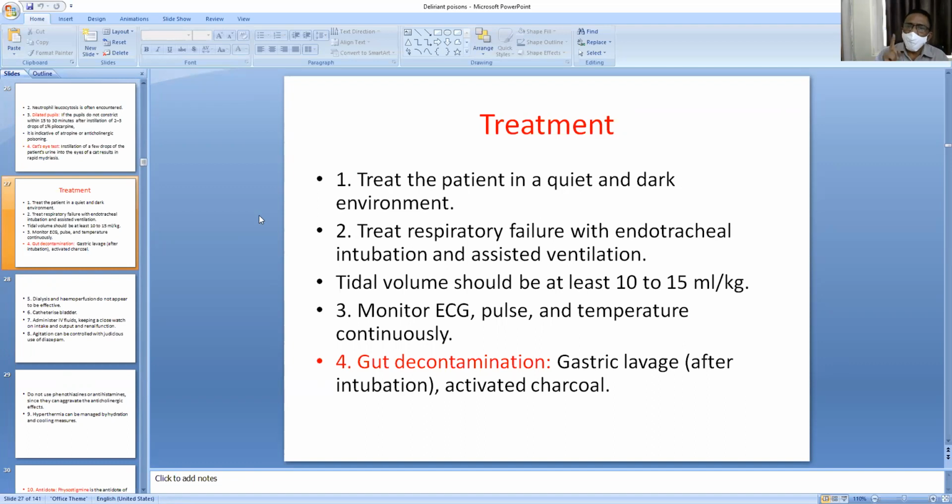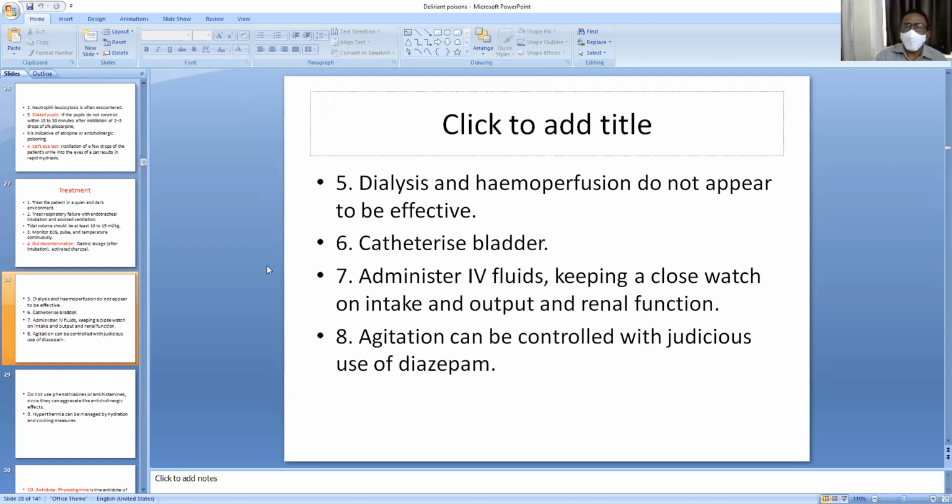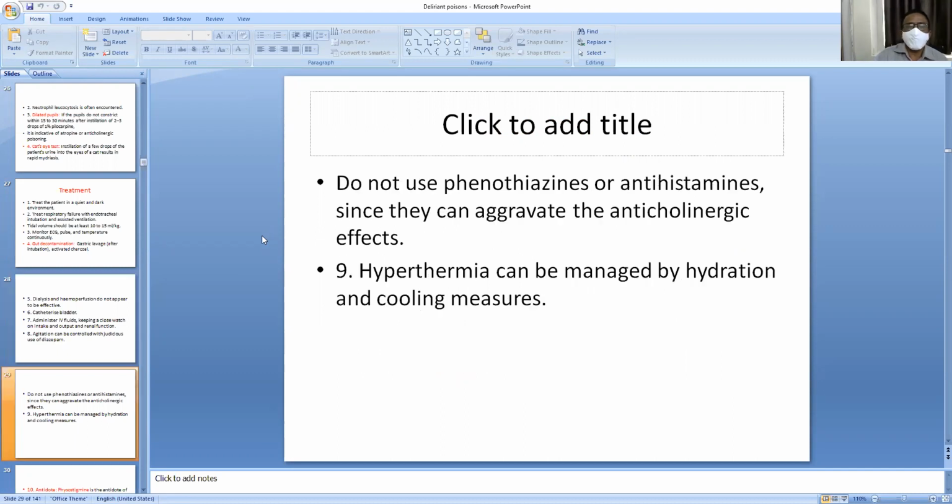Tidal volume should be at least 10 to 15 ml per kg. These are all the ventilator settings. Monitor ECG, pulse, temperature, and cardiac, that means CVS, circulatory system should be monitored. Gut decontamination, that means by gastric lavage or administer the activated charcoal. Dialysis if renal failure occurs, catheterize the bladder, administer IV fluids, and agitation of the person can be treated by benzodiazepines. That means diazepam, lorazepam, or clonazepam can be given to treat the agitated patient.